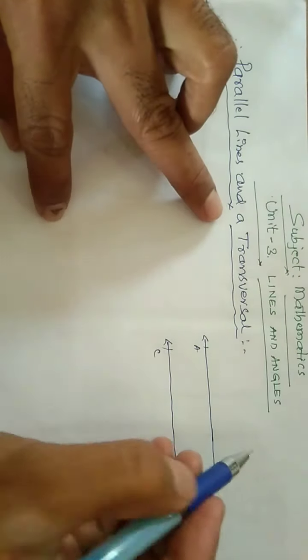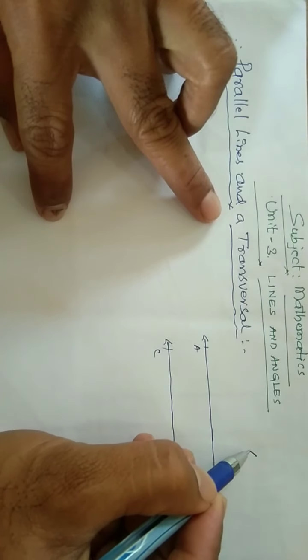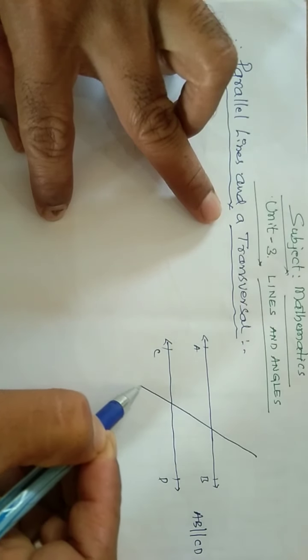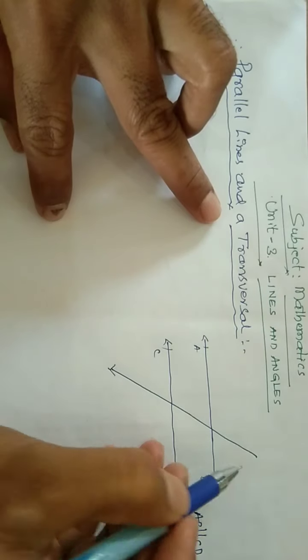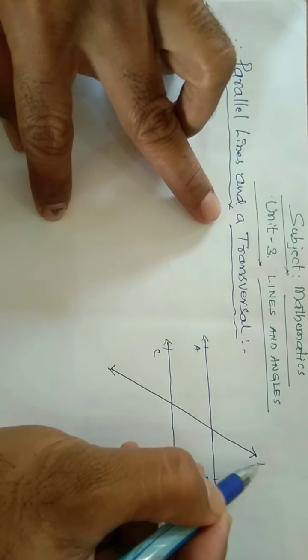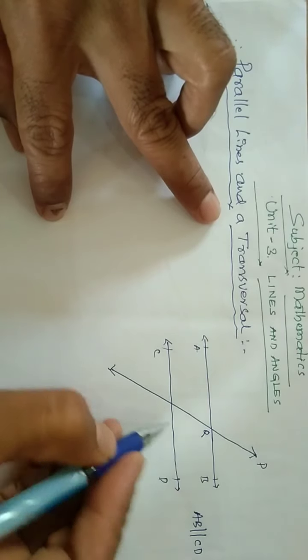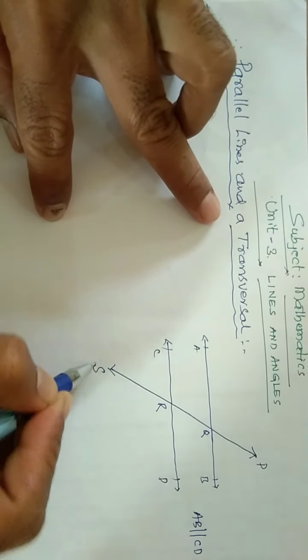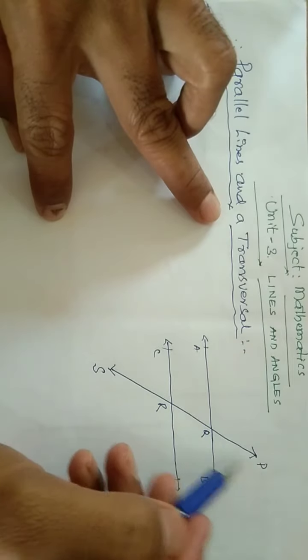Then the transversal. A transversal is a line which intersects these two parallel lines. Let us consider P, Q, R, S. PS is a transversal.